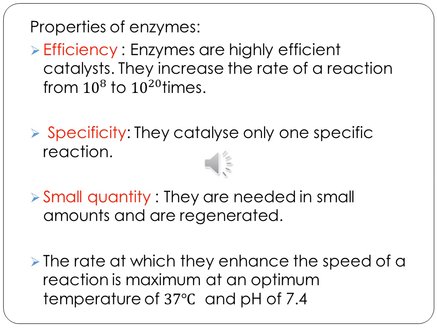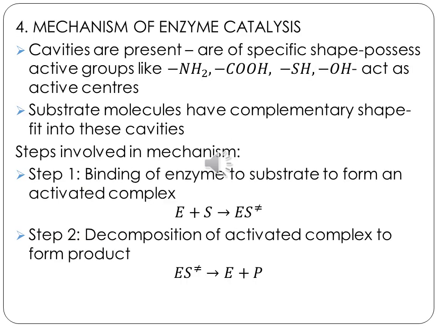If you see fuel, you have to go and fill the fuel, isn't it? You have to top up those things. But enzymes can be regenerated under normal conditions. Okay. In general, the enzyme's action will peak at an optimum temperature of 37 degrees Celsius, and when the pH is 7.4. You know what pH is? pH gives you the hydrogen ion concentration, isn't it? So if that is 7.4, that will be where the enzyme will act at the most efficient pH and temperature, 37 degrees Celsius. Okay, fine.